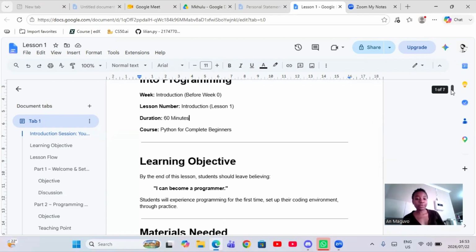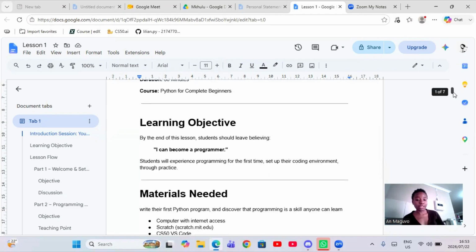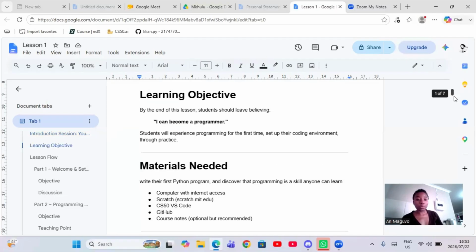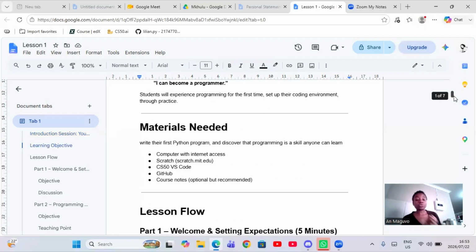Okay, now the learning objectives, right? I want you to feel like I am a programmer. From today you are. The materials that we are going to need to write your very first Python program and discover that programming is a skill anyone can learn are displayed here on the screen. I'm not going to say all of them so that we can just jump into the lesson. I don't want to overwhelm anyone today.